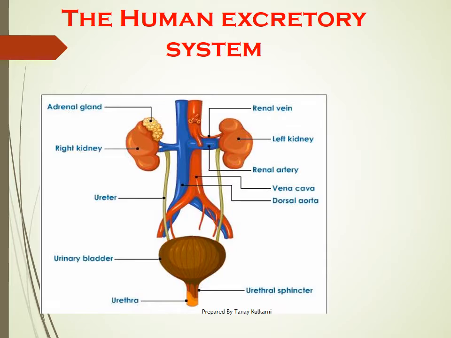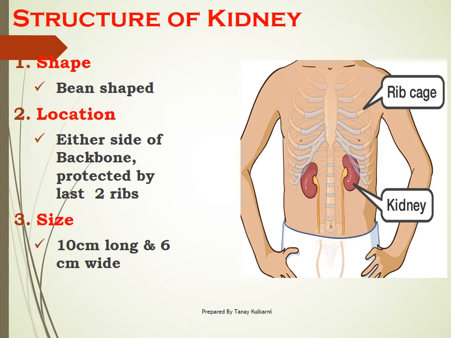Human excretory system consists of a pair of kidneys, a pair of ureters, one muscular urinary bladder and its opening called urethra. Let's begin with all these organs in detail. Number one, kidney. The shape of the kidney is bean shape and it is located on either side of the backbone and it is protected by the last two ribs. Can you see in this picture? It is located either side of backbone and protected by last two ribs.